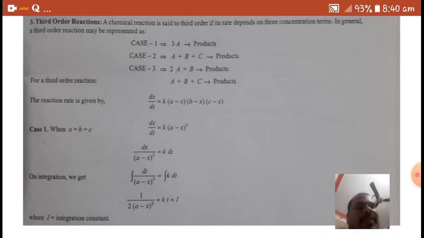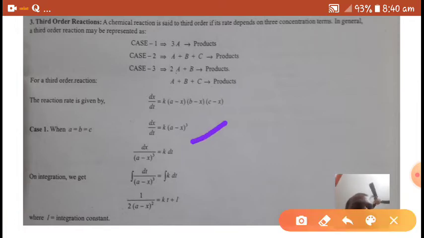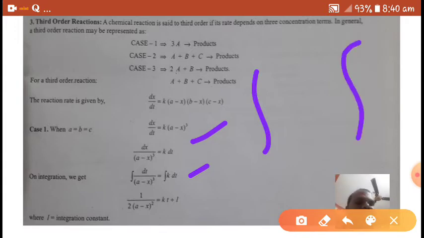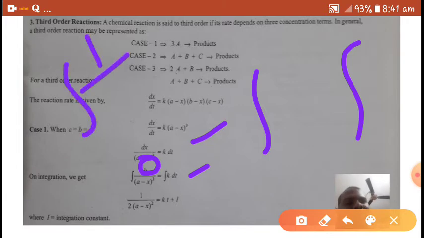On integrating, we integrate both sides of the equation. What is the integration of 1 by (a minus x) to the power of 3 dx?